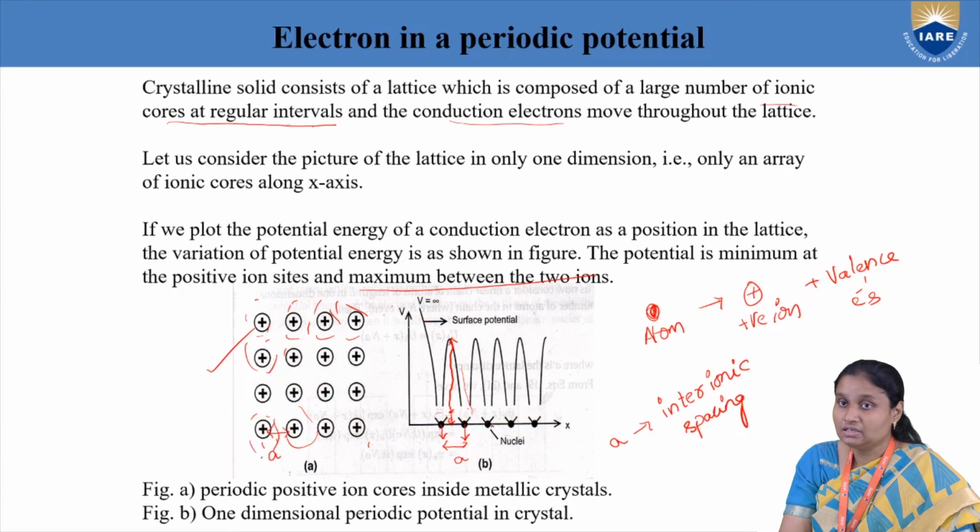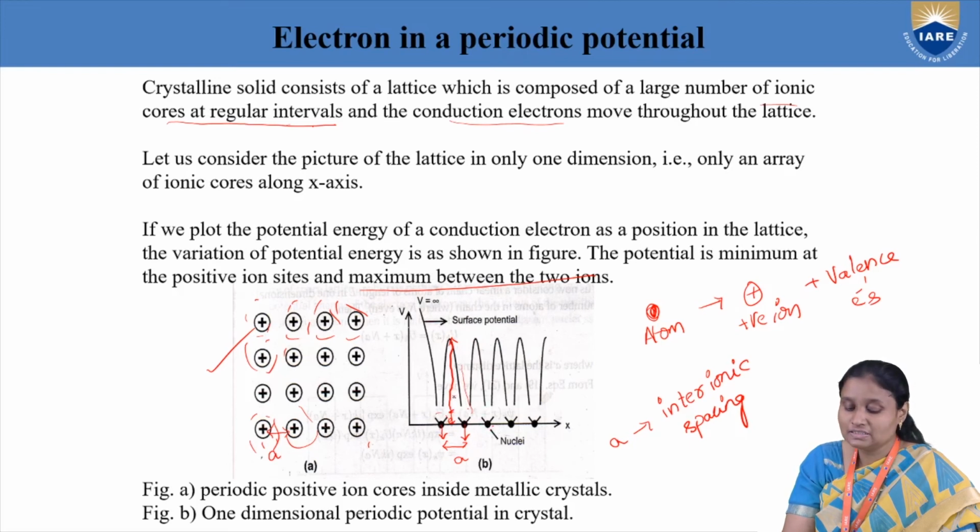Again, if I take two adjacent positive ions, if the electron is exactly at the middle, the potential will be maximum. When it is approaching positive ions, again it will drop to 0. So as you can see, the variation of potential with x is periodic with a. For every two adjacent positive ions, we'll have the same variation of potential. It is maximum when the electron is exactly at the center, and it slowly drops to, or approaches, 0 when the electron is nearing the positive ion, because the potential pattern is the same for every two adjacent positive ions separated by a.